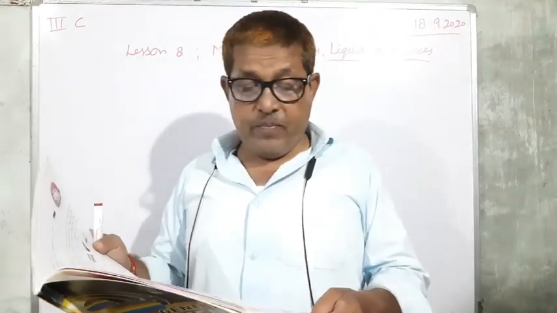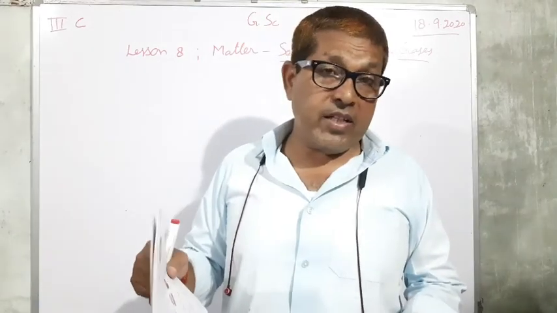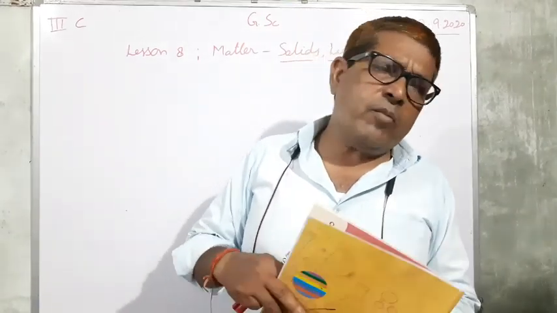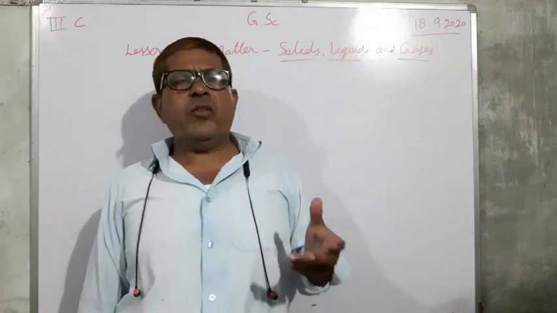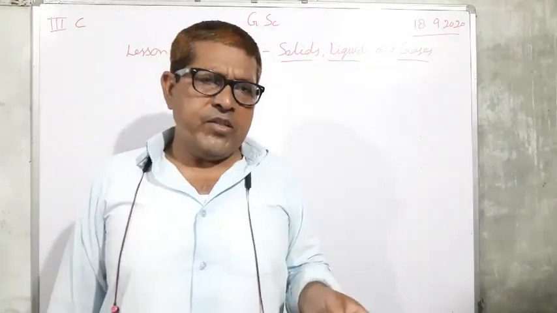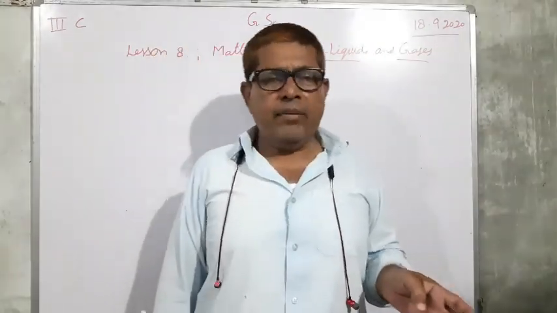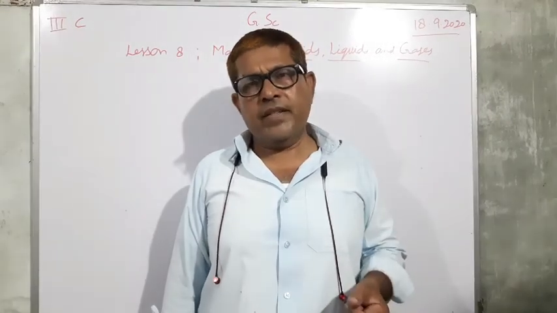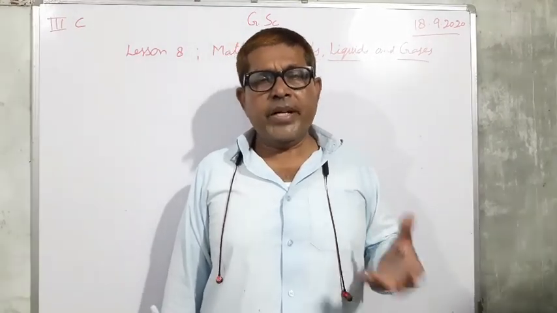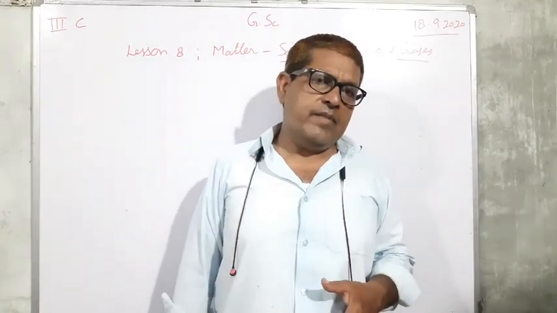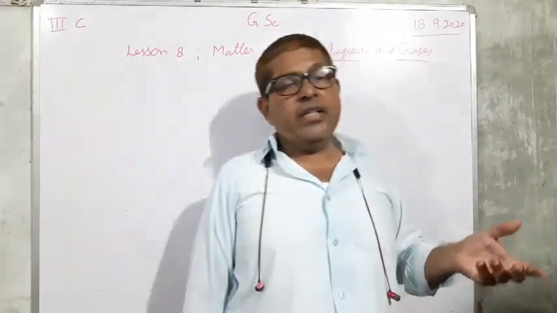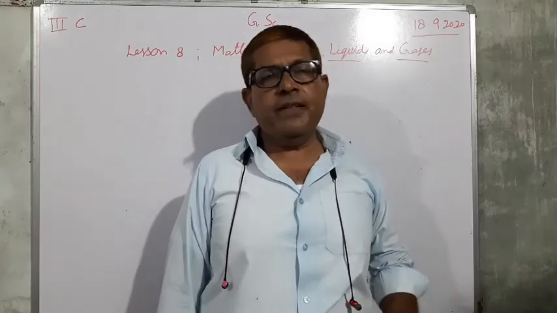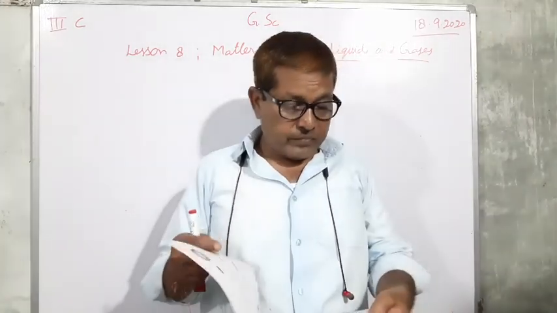Let us study them. First, study about the solids. First, we have to know some examples of the solids. Automobile is a solid, chair is solid, table is solid, books are solid. The brick is solid, wood is also solid. These are some examples of the solids.